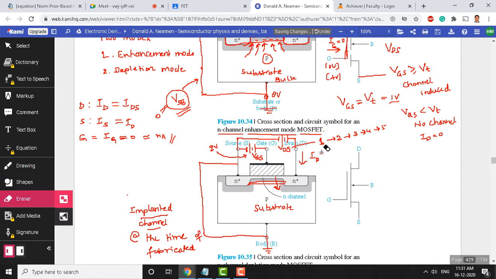I just want from your side what will happen to the drain current. Whether drain current increases with drain source voltage, or decreases, or remains constant. I have given 3 choices to you.